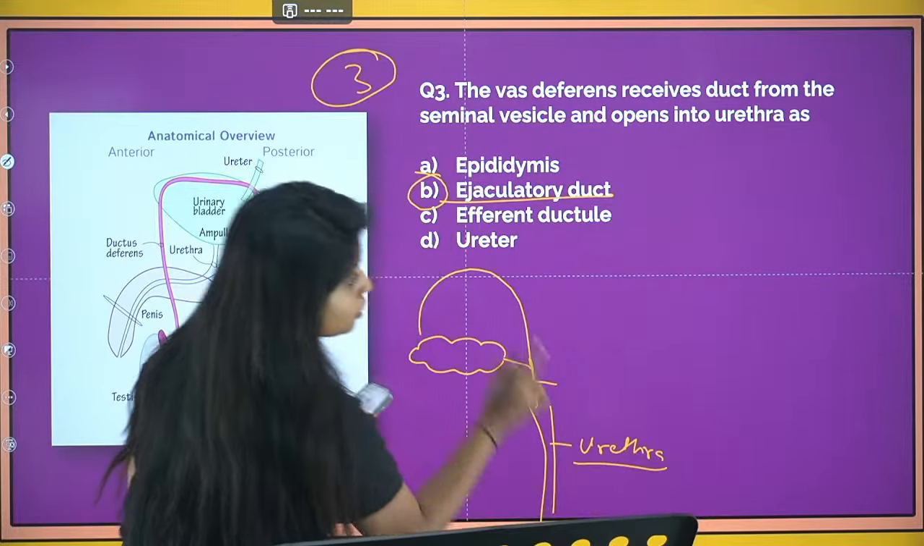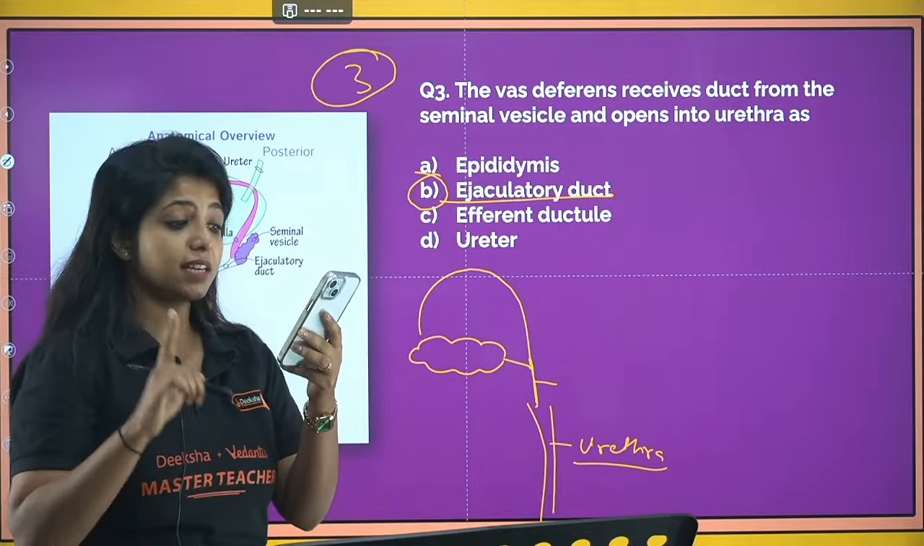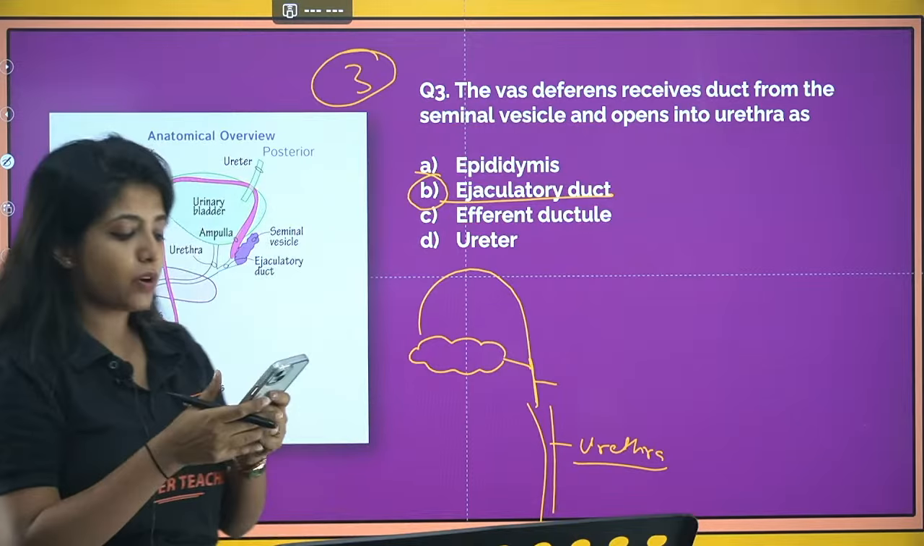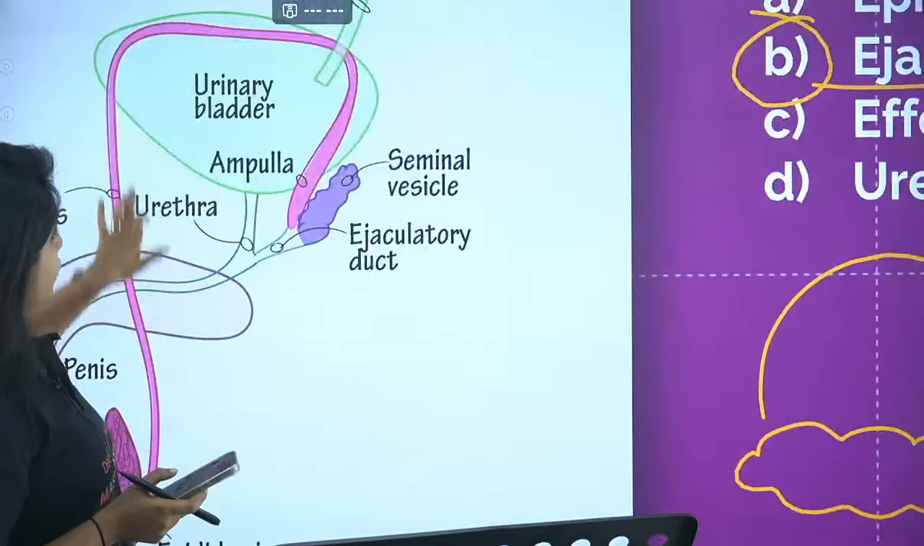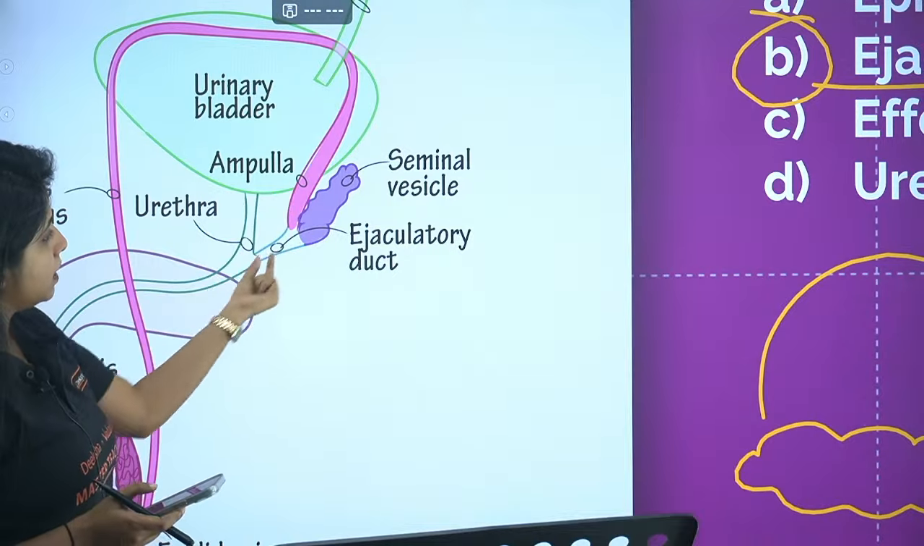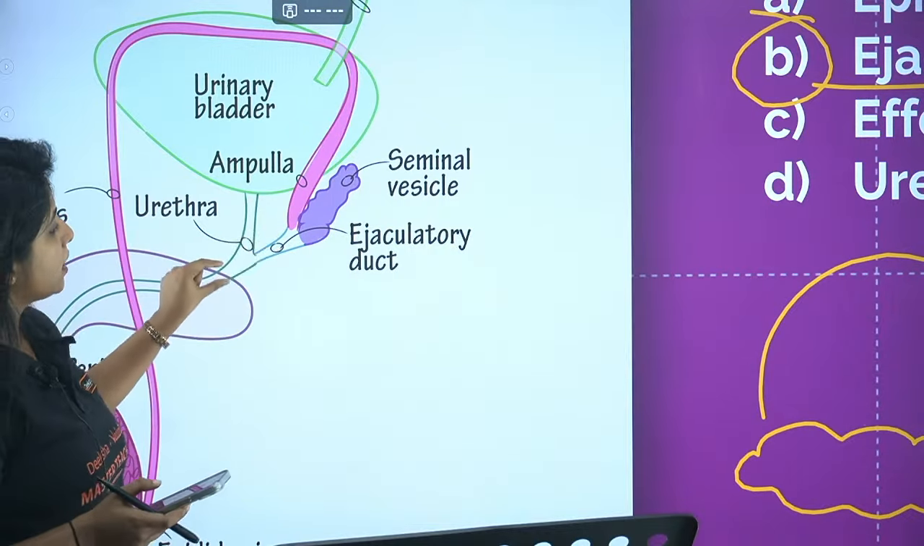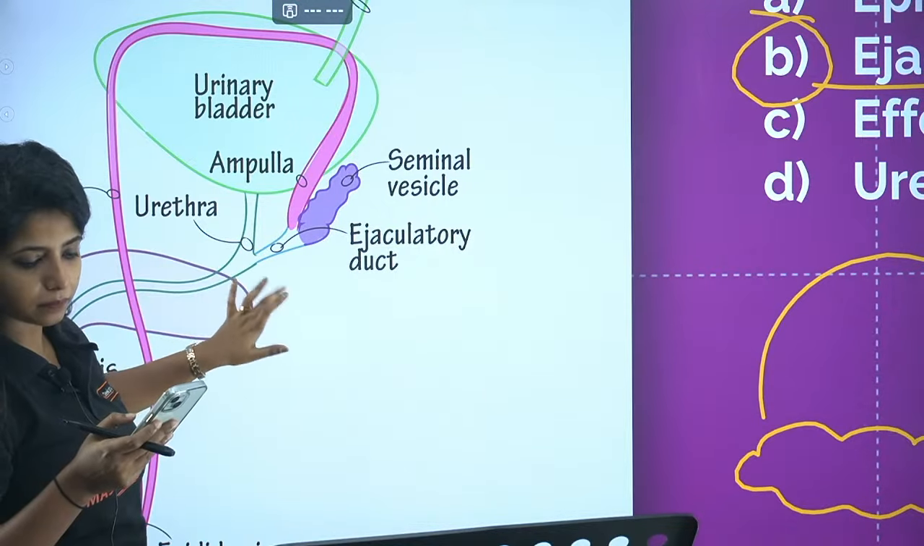Vas deferens and seminal vesicle open into the ejaculatory duct, and this ejaculatory duct will be opening into the urethra in the case of males. So these accessory ducts as well as accessory glands in the case of males are very important. Please make sure you go through it. Over here I have the picture. Vas deferens comes like this, you get the seminal vesicle, both of them open into the ejaculatory duct and they open together into the urethra.